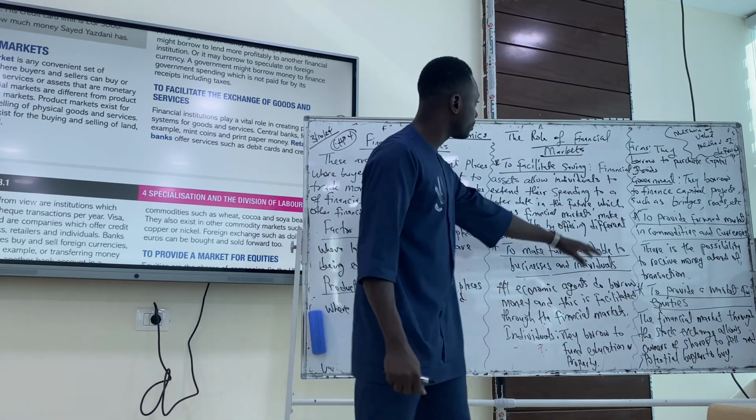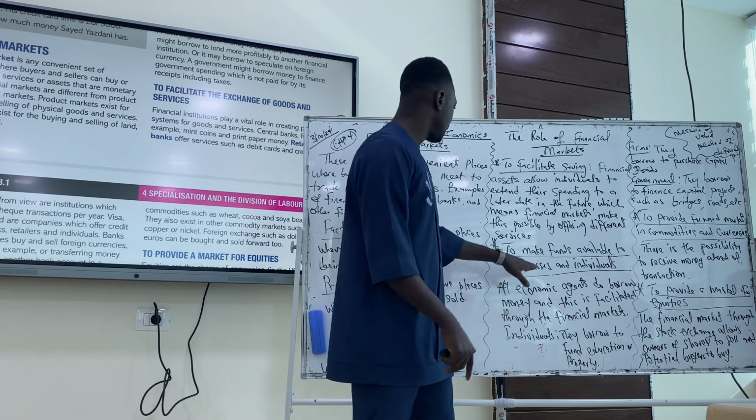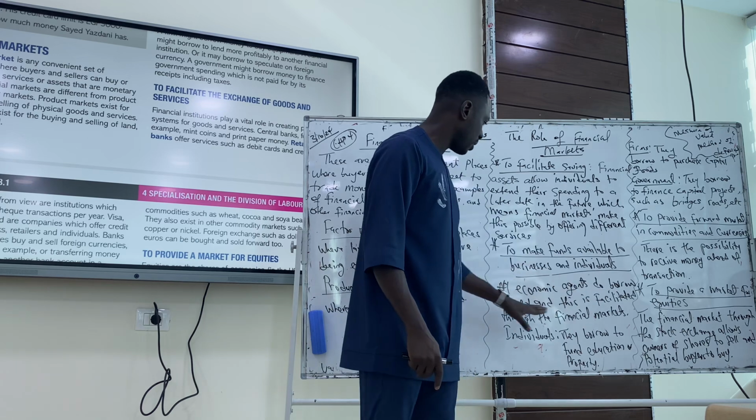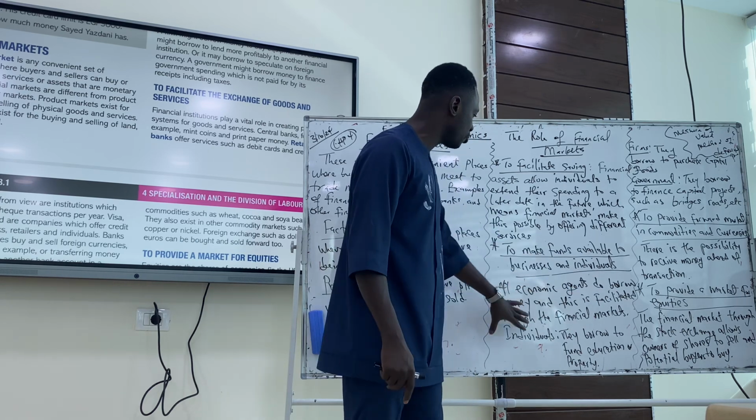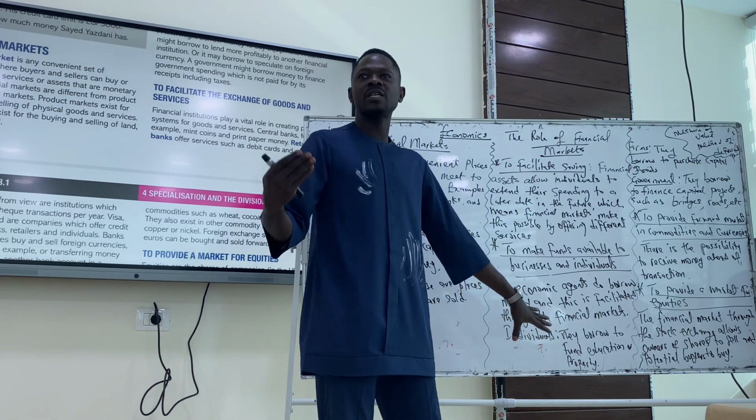The third one. Okay, before I go into that, I said to make funds available for you. I explained that anyway. So all economic agents do borrow money, and this is facilitated through the financial markets. Individuals, what do they need money for? Why do individuals need money?